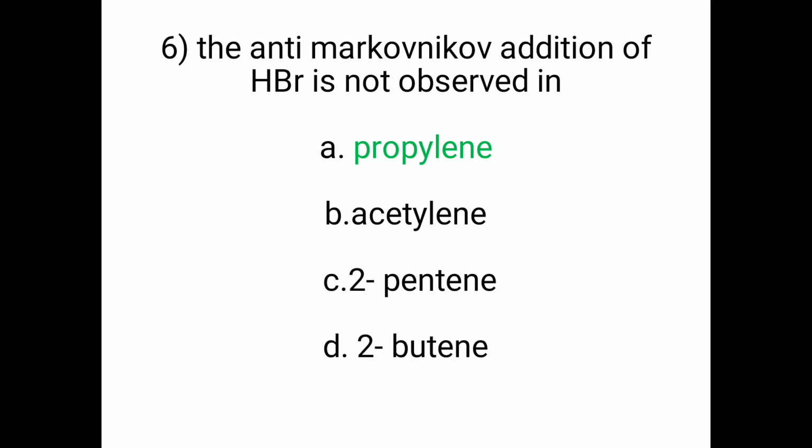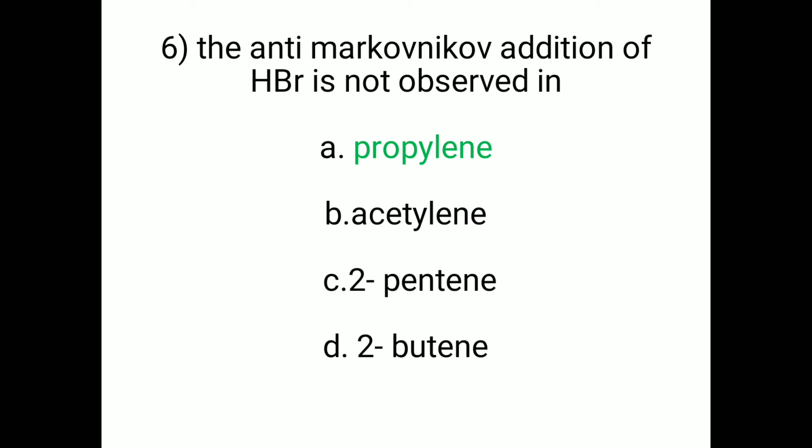anti-Markovnikov's rule. In an addition reaction, the negative part of the reagent attaches to the more substituted carbon atom and the positive part of the reagent attaches to the less substituted carbon atom.